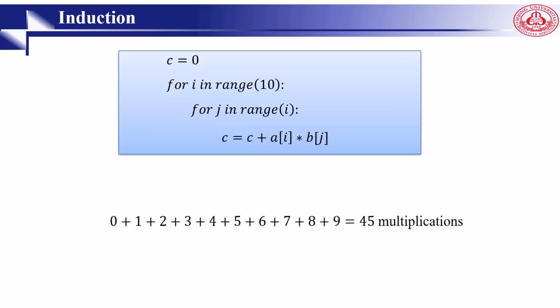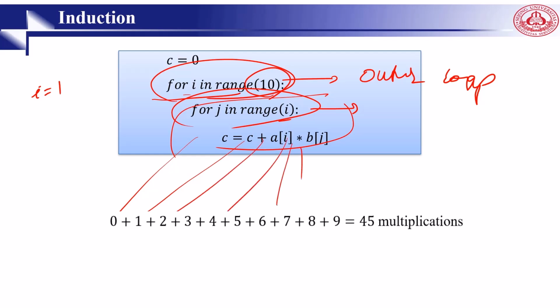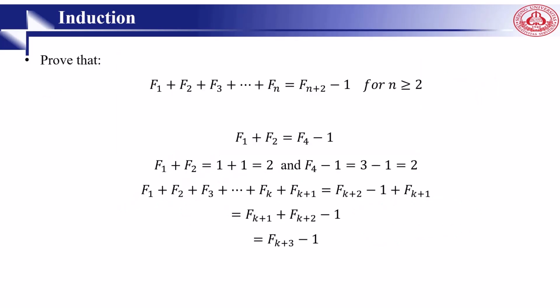But if we change it a little bit, in here you can see that for i in range, the range of the outer loop is 10. The range of this one is not 5. When i is equal to 1, this is 1. For 1, this repeats 1 time. Second time, this one repeats 2 times. Third time, 3 times. So you can see here 1, 2, 3, 4, 5.